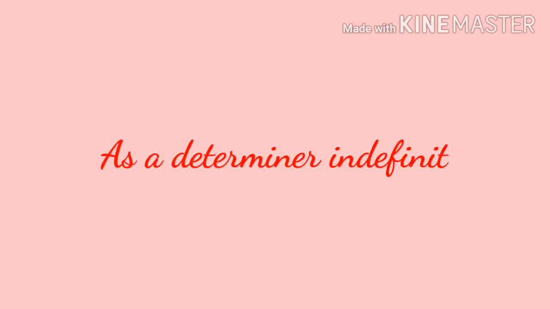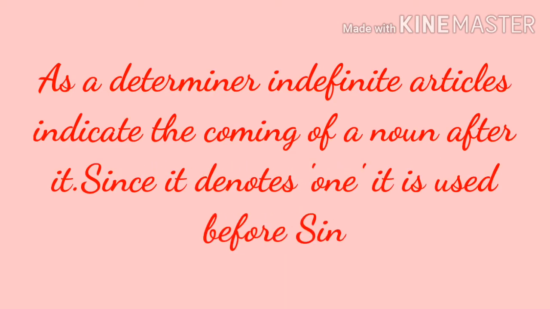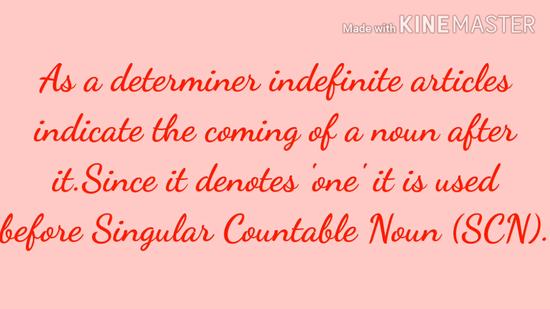A and an are the two forms of a single article called indefinite article. They are used as determiners. And you know what determiners are? Determiners are the words that are used before a noun. Now see, a and an, the indefinite articles, act as determiners since they are used before a noun. Now, as it denotes one, it is used before a singular countable noun.